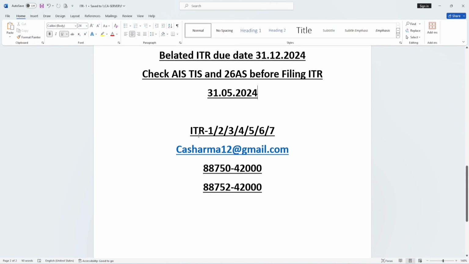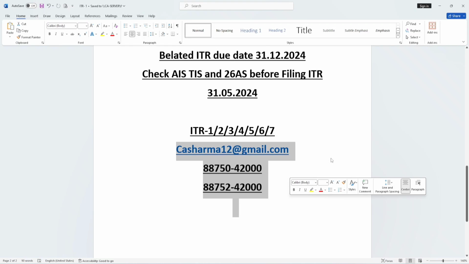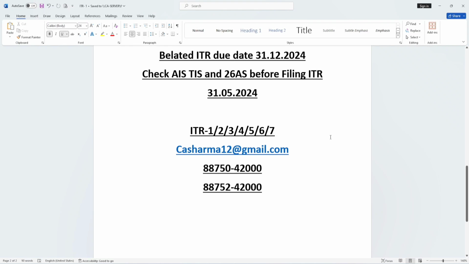As per your income and as per your status, the ITR form needs to be selected. ITR 1 to 7, there are different forms. If you need any help, any guidance, or any professional help, then you can mail us or contact us on the given email address or mobile number.